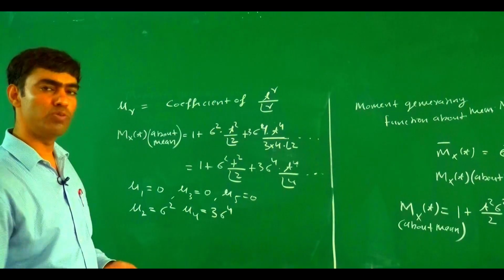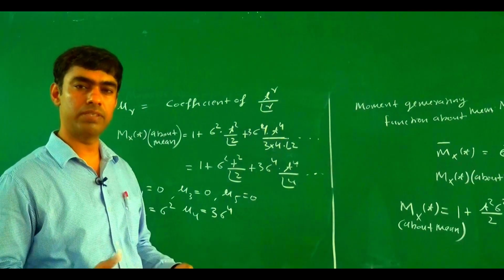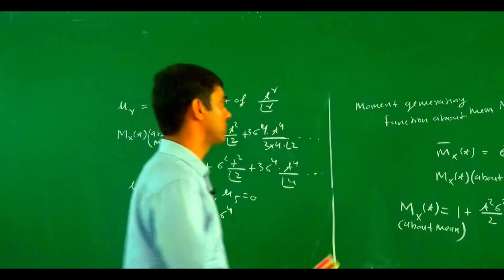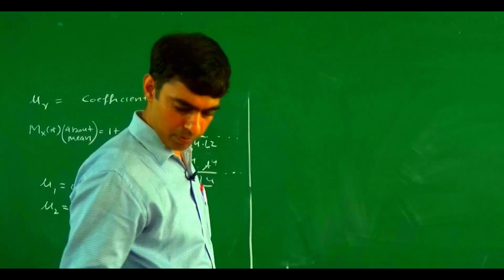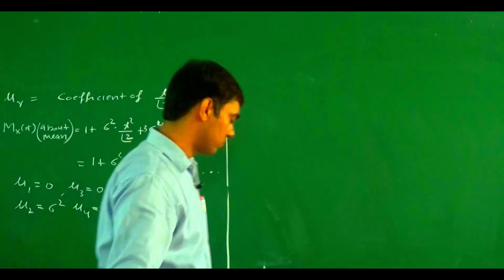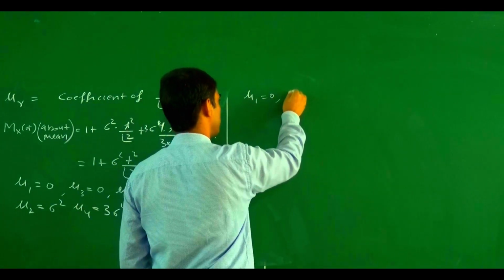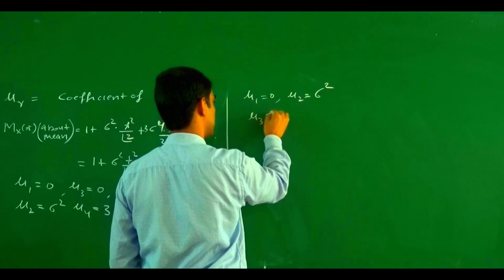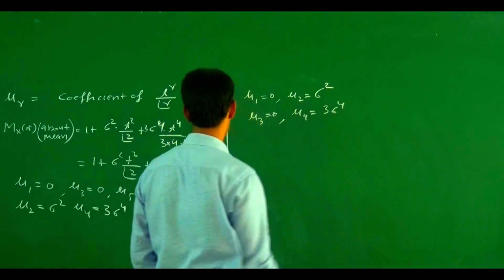If we have the values of mu1, mu2, mu3 and mu4, then we are able to decide whether the curve is symmetric or not, and whether the curve is highly peaked or low peaked. Now we have the values. The value for mu1 equals 0, mu2 equals sigma square, mu3 equals 0, and mu4 equals 3 sigma to the power 4.